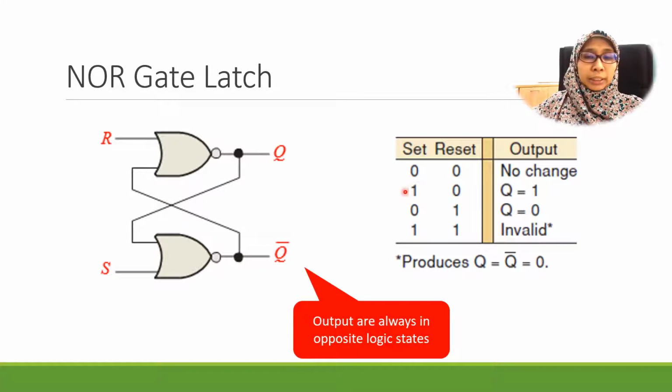When the state of the set and reset is both 0, they have no change, and when the set is 1, reset 0, this Q output will be 1. When the set is 0, reset is 1, the Q here will be 0, and when both are 1, 1, it will be invalid. By default, the system will force you to produce the 0.